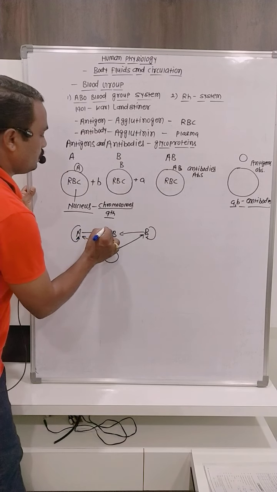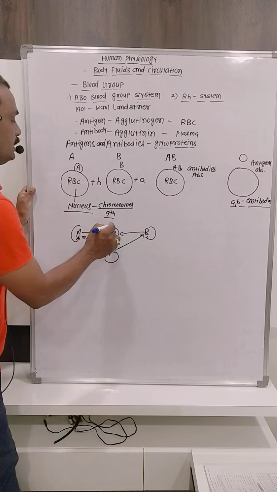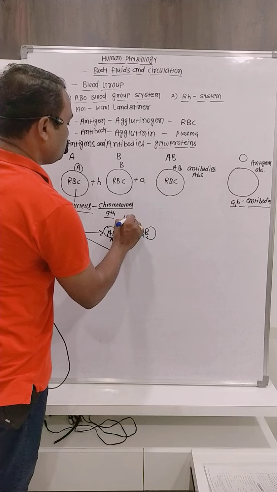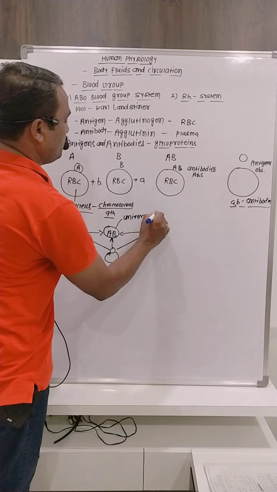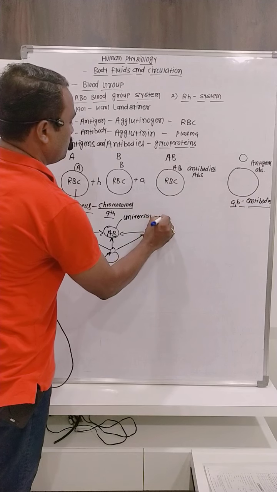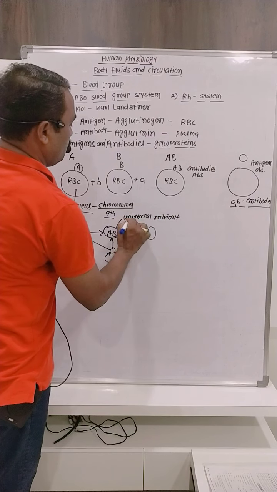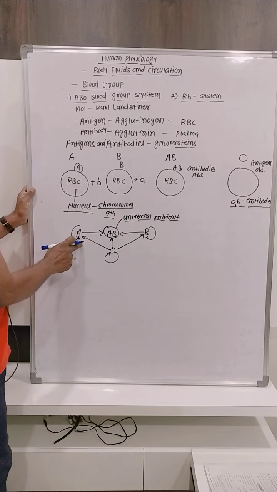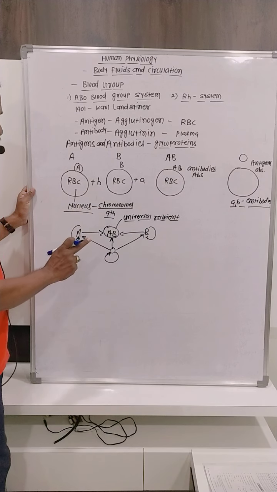Now which blood group person can receive the blood from different groups? AB. That's why this AB blood group is a universal recipient, meaning they can receive the blood from any type of blood group: from A, from B, and from O also.